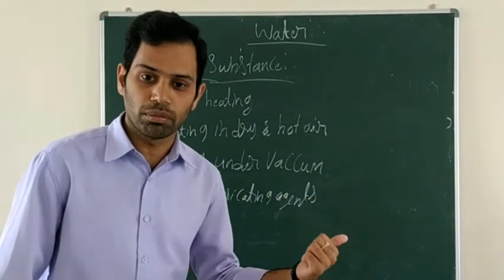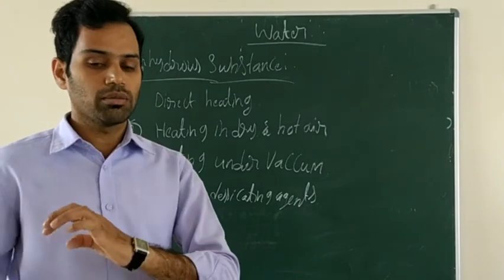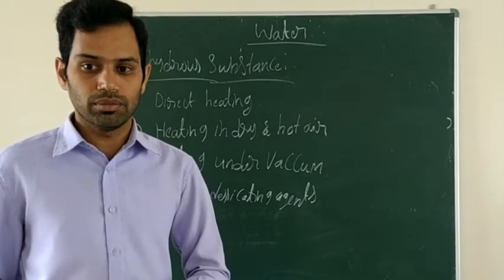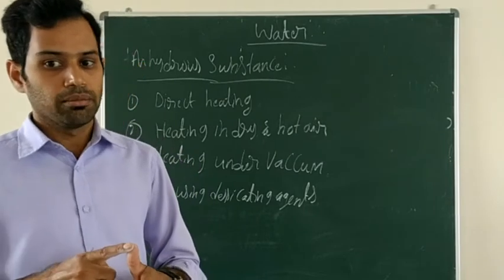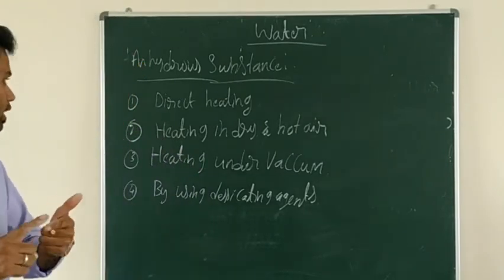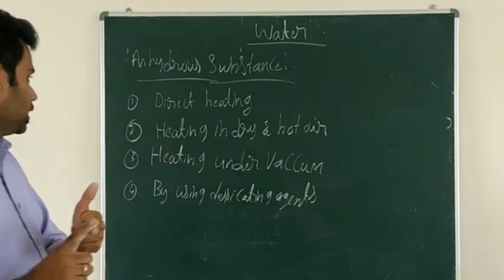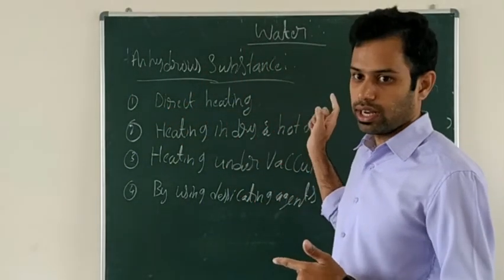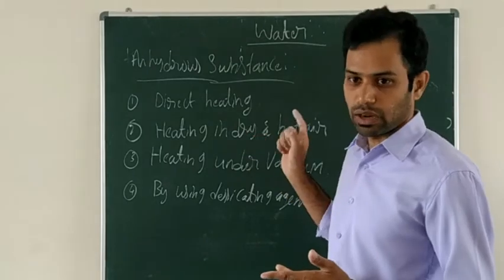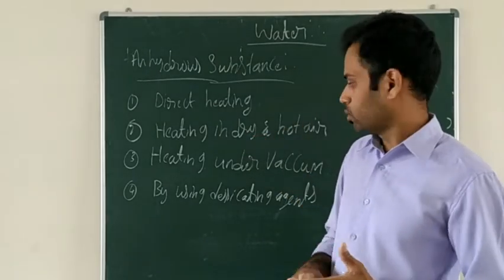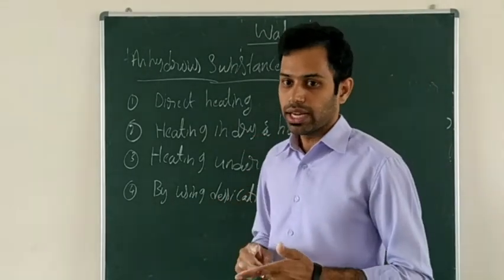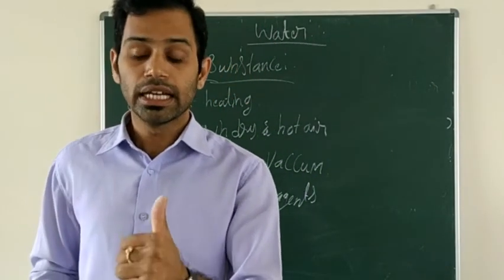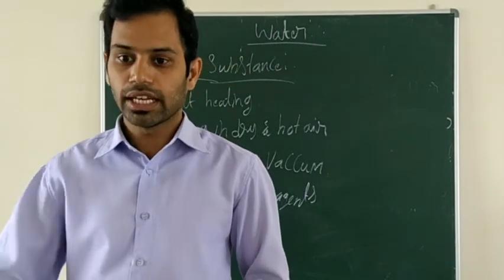So these are the four methods to remove the water molecule from the substance that will become the anhydrous. First method is by direct heating, second method is heating in dry and hot air, and third method is heating under vacuum. And the last method is by using a desiccating agent, for example concentrated sulfuric acid, that you learn in the next topic.